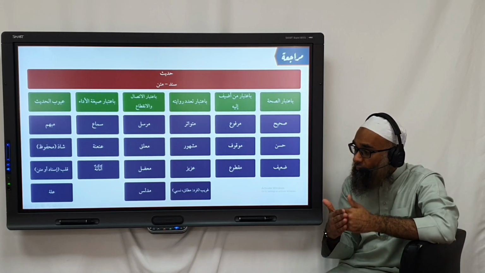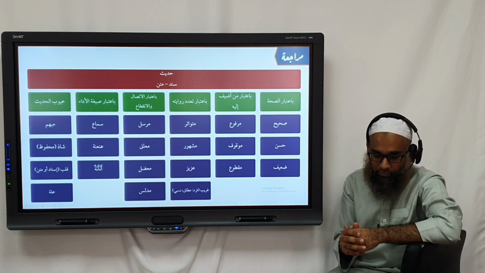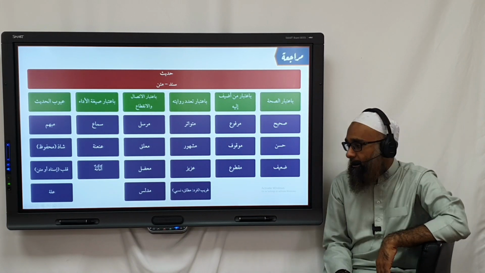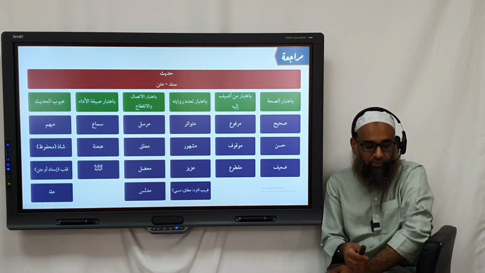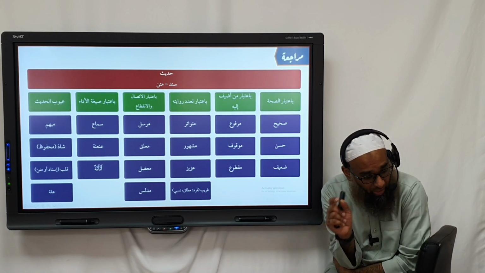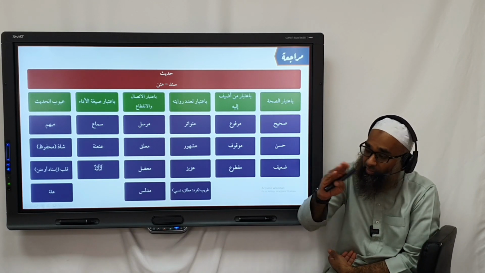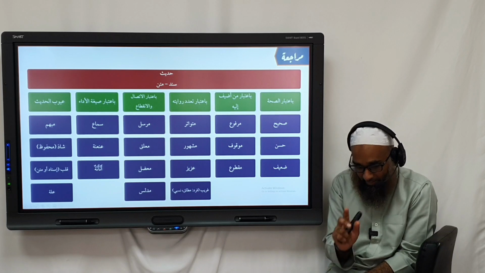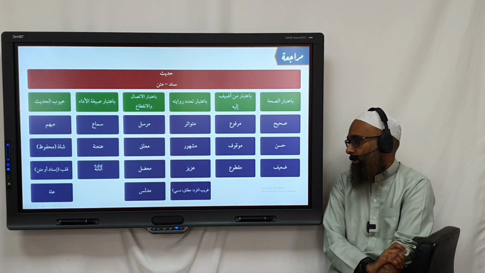That would reinforce what the chain of the mubham narrator is saying. So you have to look at it in more detail. But on face value, the simple rule is yes, if it's mubham, it's da'if. But that one chain with that one matan is da'if, not the entire text and other chains with other or similar wording. You get what I'm trying to say? Yes? Any other questions?